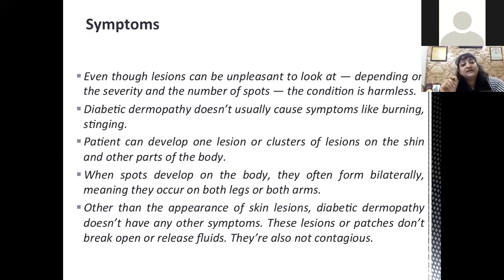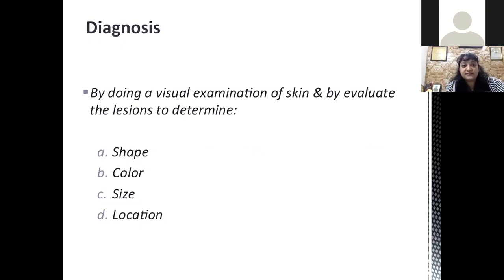Diabetic dermopathy generally does not cause symptoms like burning or stinging, and patients can develop one lesion or a cluster of lesions on the skin and other parts of the body. Generally, the lesions are bilateral, meaning they occur on both sides, on legs and arms. Other than this, there are no other symptoms. There is no discharge and no ulcers in these lesions. They are not contagious. We have to examine it clearly for a proper diagnosis. Most of the time, biopsy is not required. It is just a clinical diagnosis.